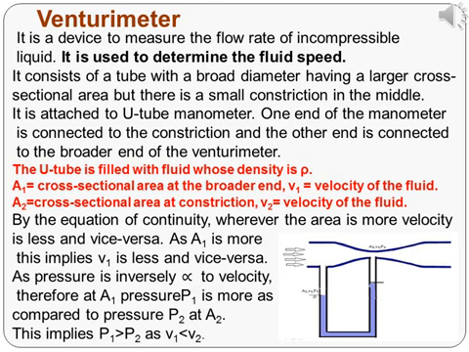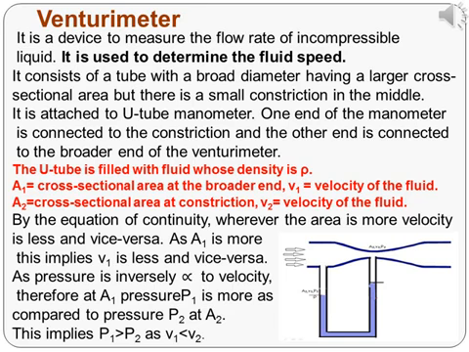How can we measure the speed of incompressible liquid? It is the device which is called venturimeter used to measure the liquid flow or the speed of the fluid. It consists of a tube with a broad diameter having a larger cross-sectional area, but there is a small constriction in the middle.